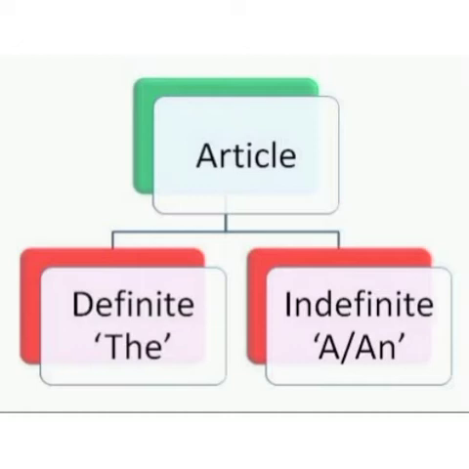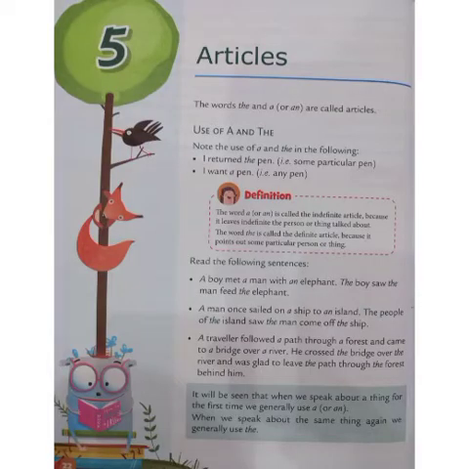Use of a and the. I'm going to tell you the use of a and the, right? Now see, note the use of a and the in the following sentences. There are two sentences. Number one is: I returned the pen.